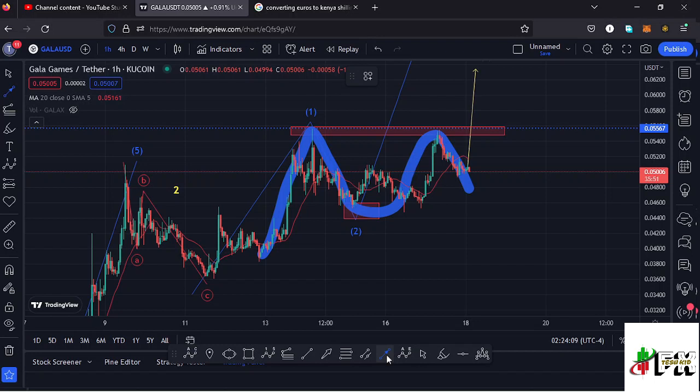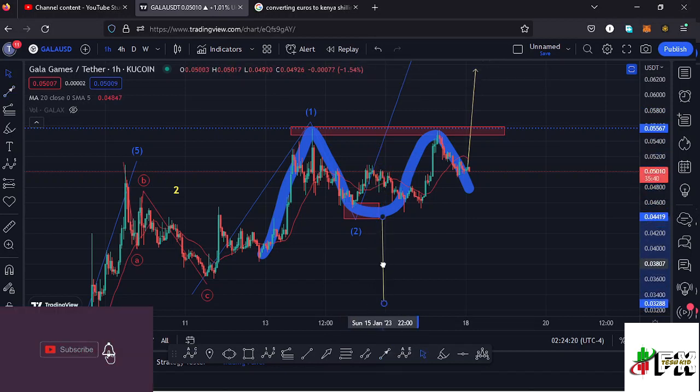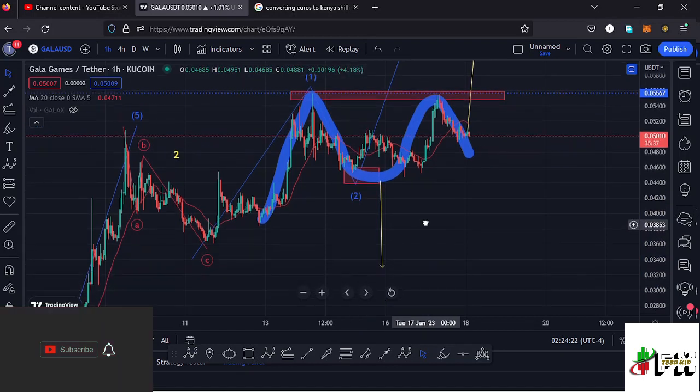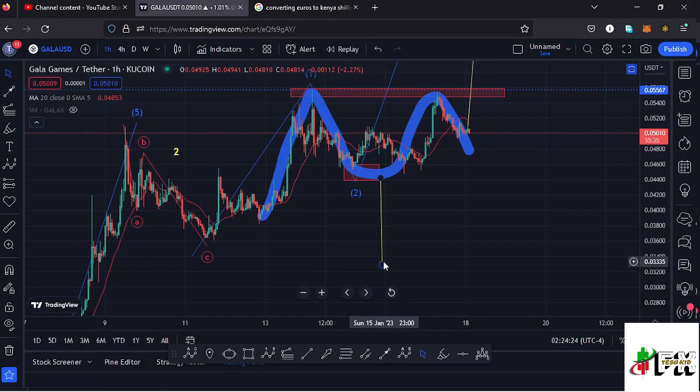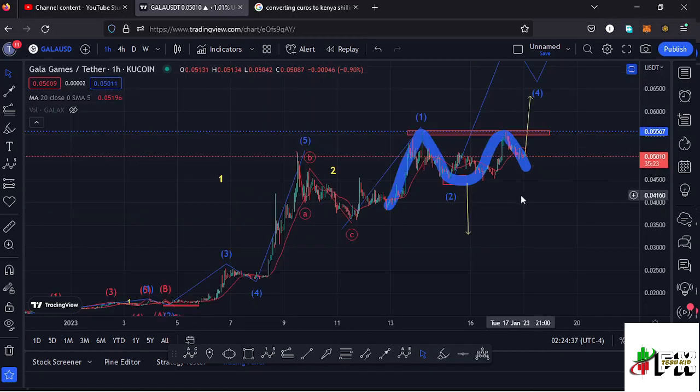And getting the minimum target area of the breakout, we can get the height between the tops and the neckline, and I can get that height using that trend line, then place it below the neckline, and that gives me a minimum target area back to around the $0.03335 mark, and that is the minimum that I would expect Gala Games to do in case we see a breakout out of this chart pattern that we have right here.